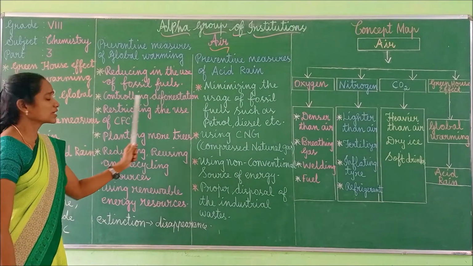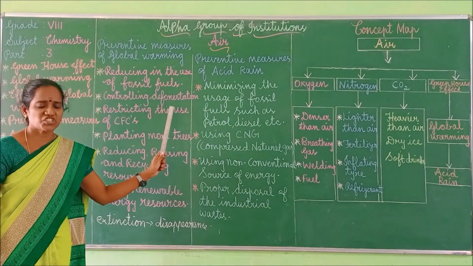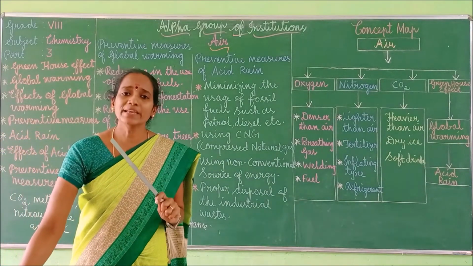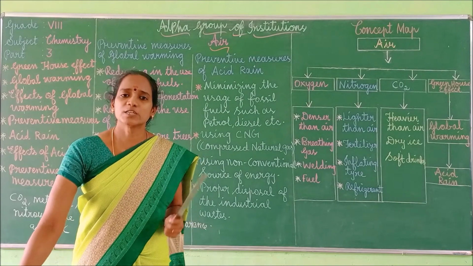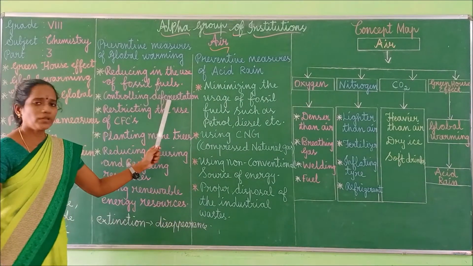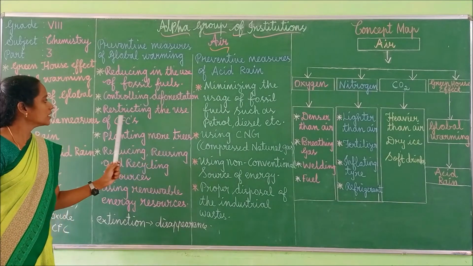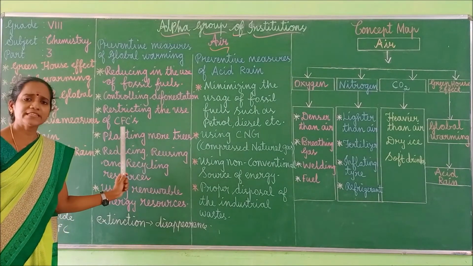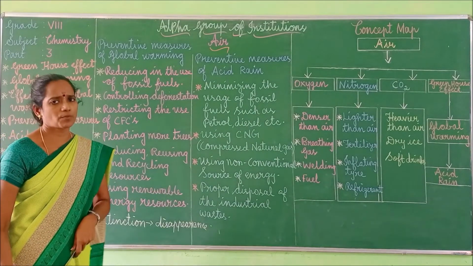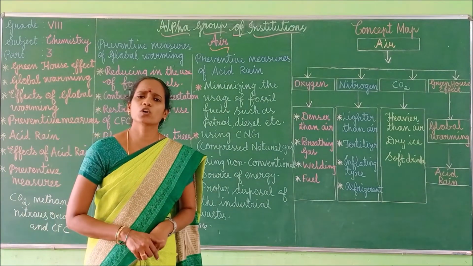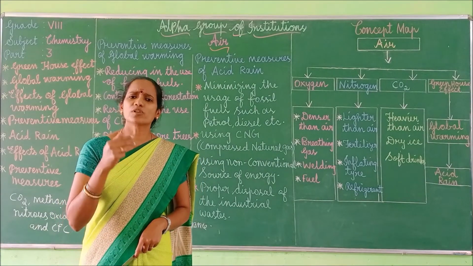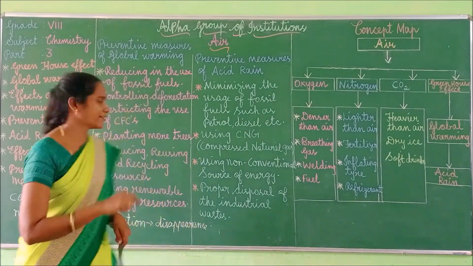Next one, controlling deforestation. Deforestation means cutting of trees, which should be avoided. Instead of that, we have to plant more trees. So, controlling deforestation, and restricting the use of CFC. CFC is nothing but chlorofluorocarbons. This chlorofluorocarbon is a major pollutant. So we have to restrict the use of CFC.